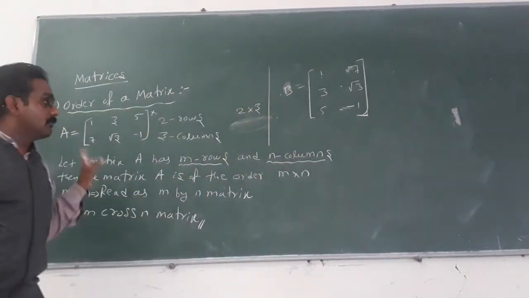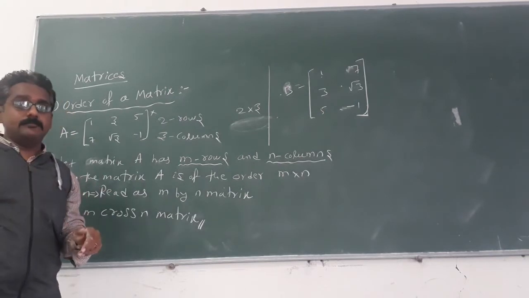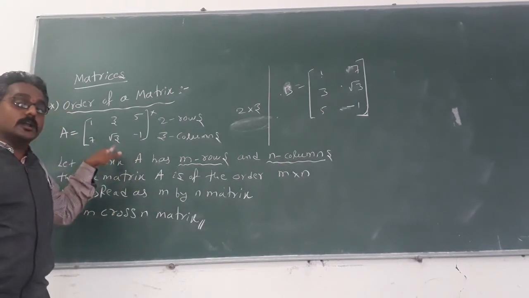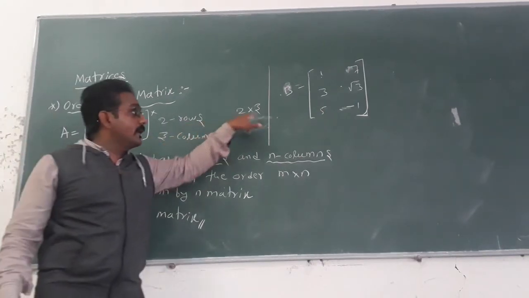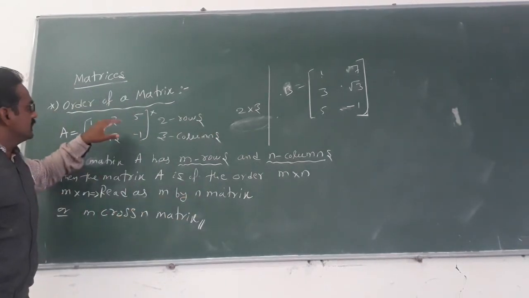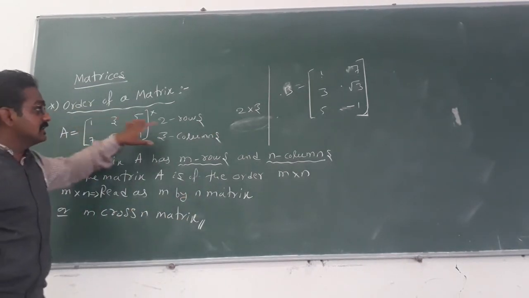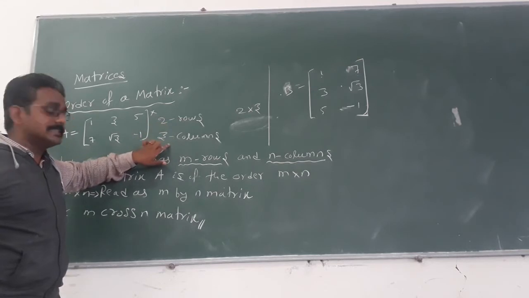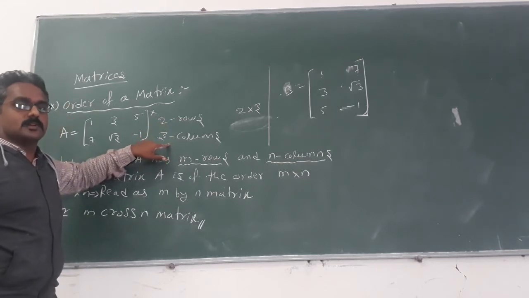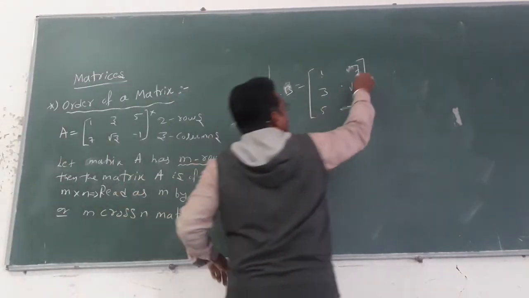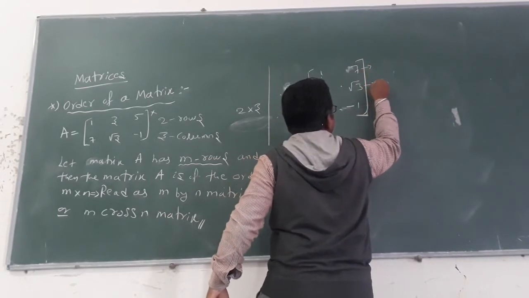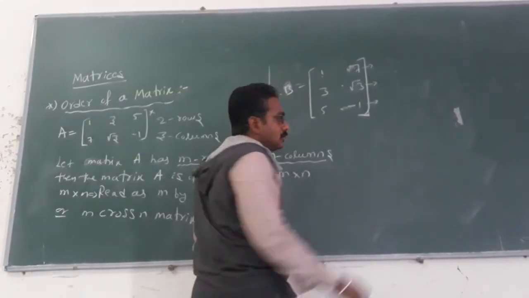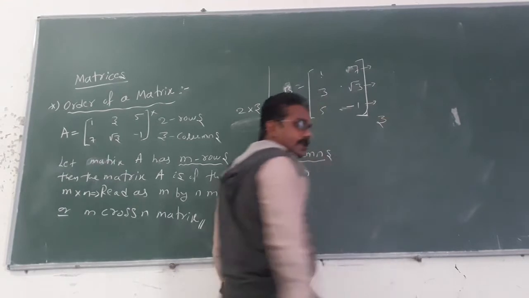But both the matrices are not the same because the order of matrix A is 2 by 3. Why? Because matrix A consists of 2 rows and 3 columns. Got the point? And here, first row, second row, and third row, so 3 rows.